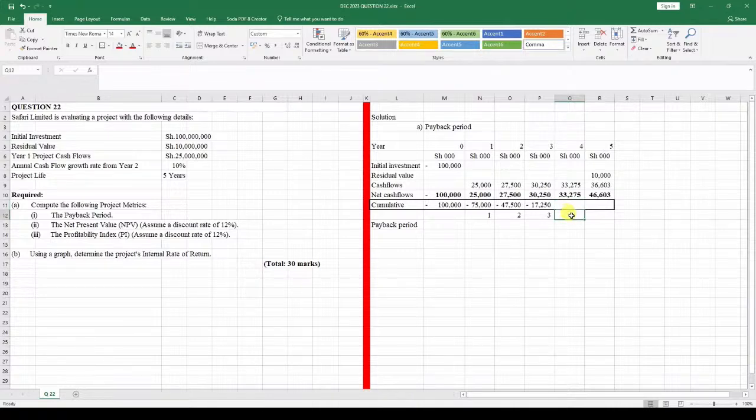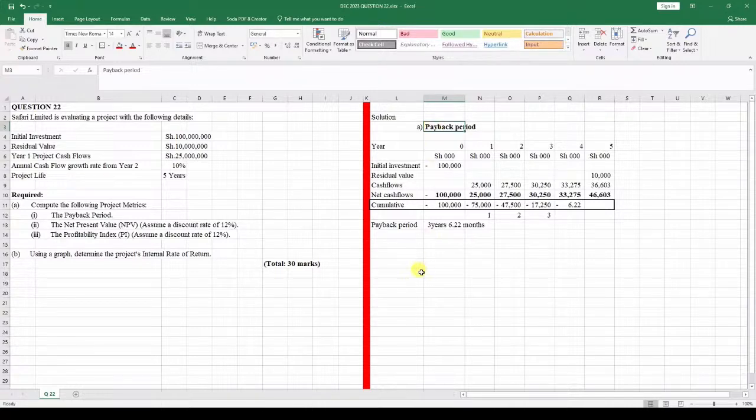So we can put the number of months right over here, or we can compute it right here. So it's going to be that value over this value, and then we multiply by 12 because we want it in terms of months. Like that. So 6.22 months. So the payback period is 3 years, 6.22 months. That is what answers our first part right here, the payback period.